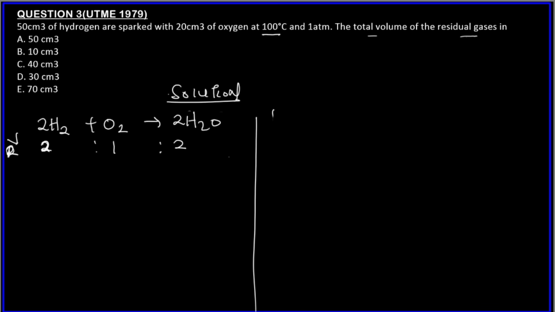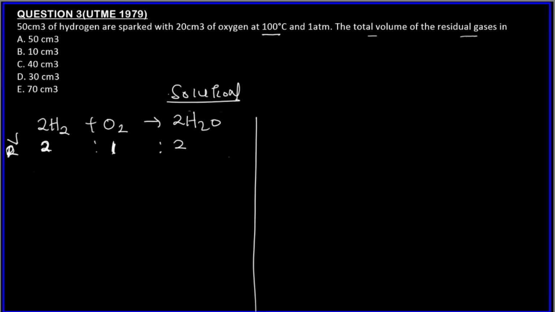Now we are looking for the total volume of the residual gases. We have to find the limiting reagent. We can just write this like 2 centimeter cube. Or the first thing, find the limiting reagent. After writing the balanced equation, find the limiting reagent. Limiting reagent is what? We cannot say it is hydrogen straight up or oxygen. Either of them can be the limiting reagent.